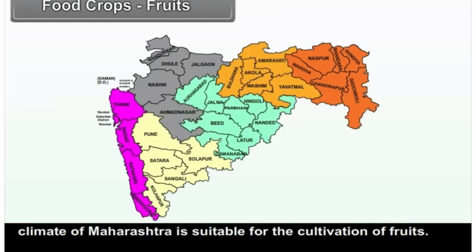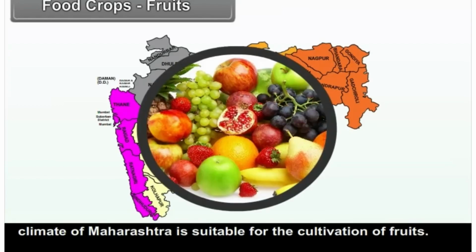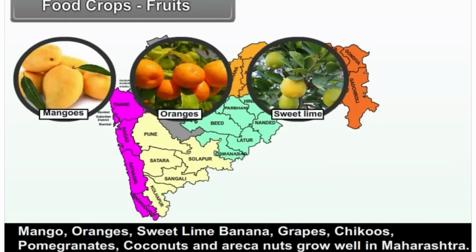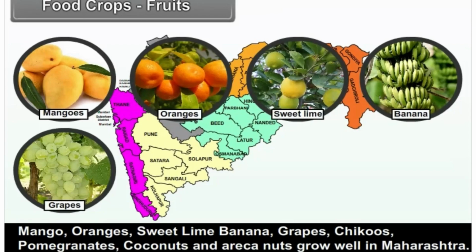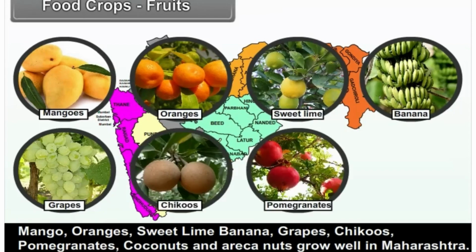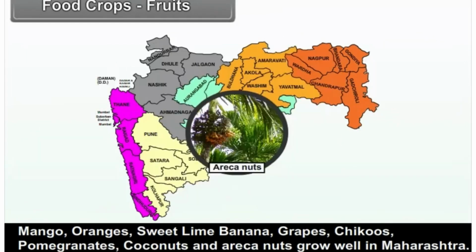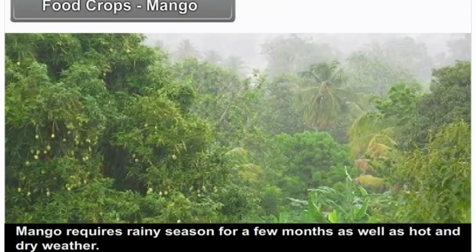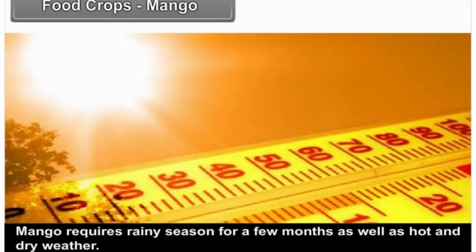Fruits. The climate of Maharashtra is suitable for the cultivation of fruits. Mango, oranges, sweet lime, banana, grapes, chikus, pomegranates, coconuts and areca nuts grow well in Maharashtra. Mango. Mango requires rainy season for a few months as well as hot and dry weather.